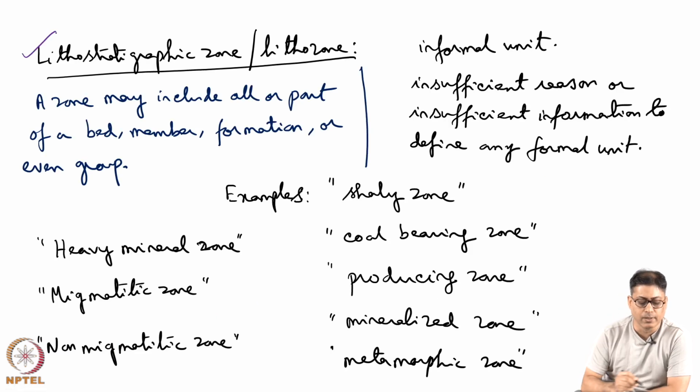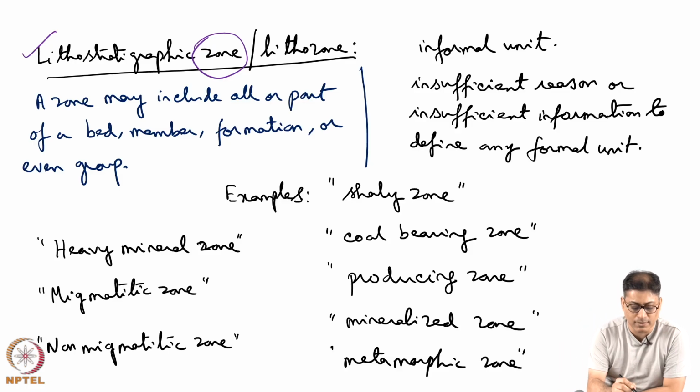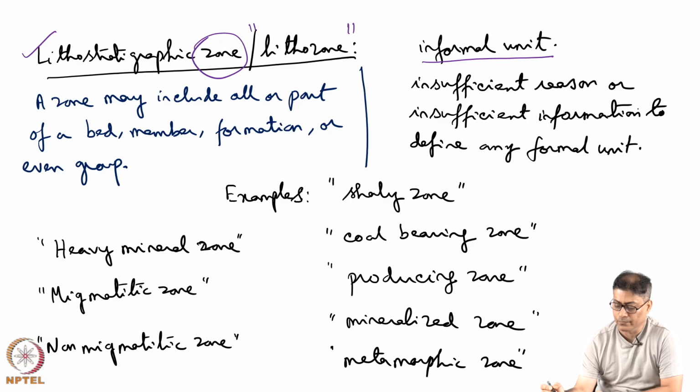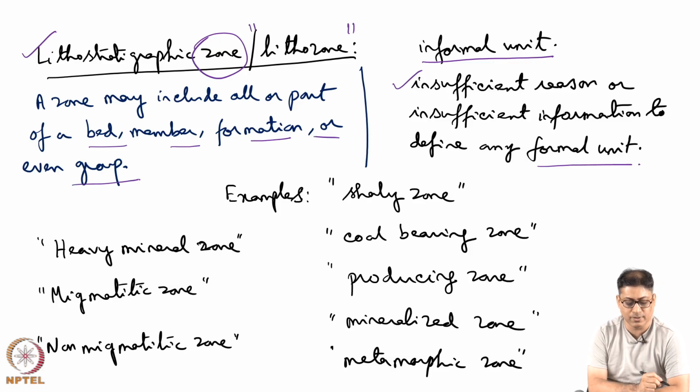Take for example the term lithostratigraphic zone or lithozone. This word zone was not there when we defined formation, group, supergroup, and from formation below, member and bed. What is lithostratigraphic zone, or in short lithozone? It is an informal unit, and where we are defining a lithozone, there is insufficient reason or insufficient information to define any formal unit. A zone may include all or part of a bed, member or formation, or even a group. This is important. So, a zone can be a part of a bed, a part of a member, a part of a formation, or even part of a group.